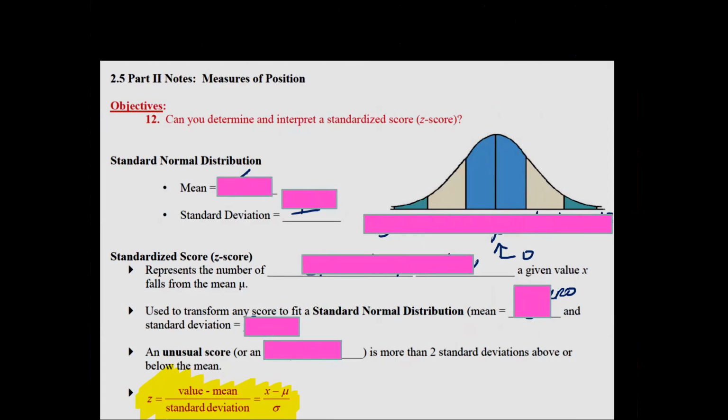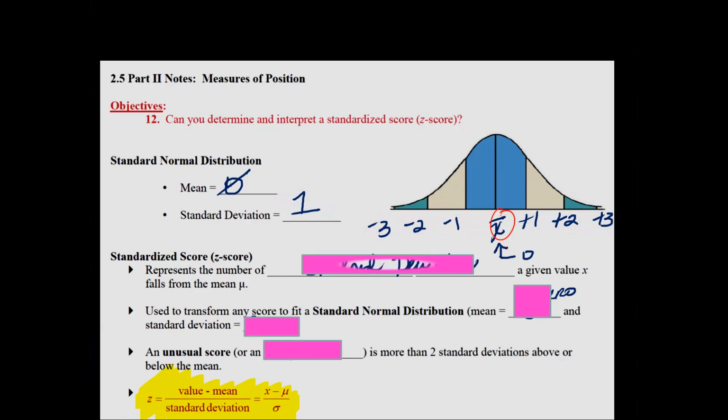A standard normal distribution has a mean, which is not going to be equal to anything. Your standard deviation is always going to be 1, and you're going to be numbering your bell curve from the mean right here in the middle, at the center. Then you have +1, +2, +3 standard deviations on the right, and -1, -2, -3 standard deviations on the left.